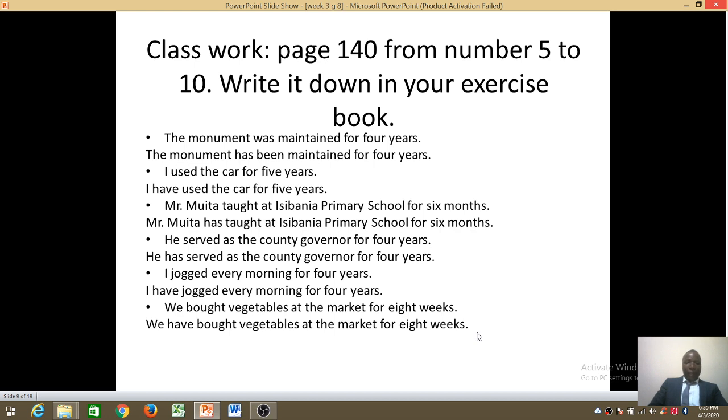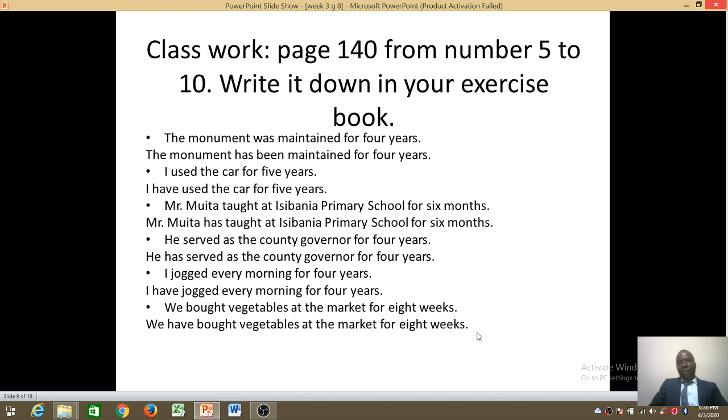Okay, so remember, what did we say? Present perfect is an action that has a connection to the present. But past simple is an action that does not have any connection to the present. It happened and it ended. I was, but right now, I am not. That's I was in the past. Present perfect: I am, I have been.